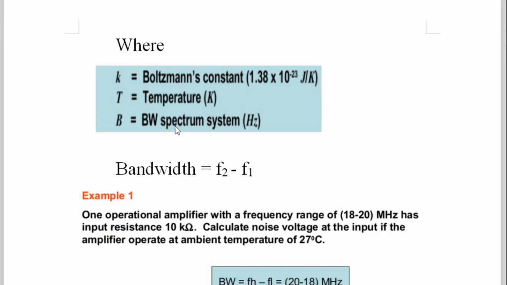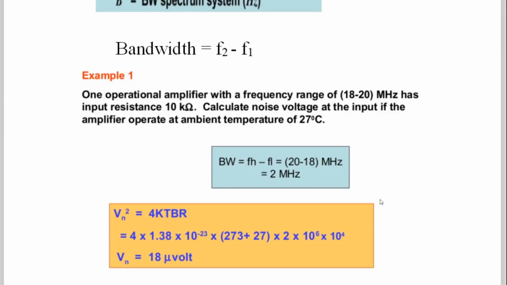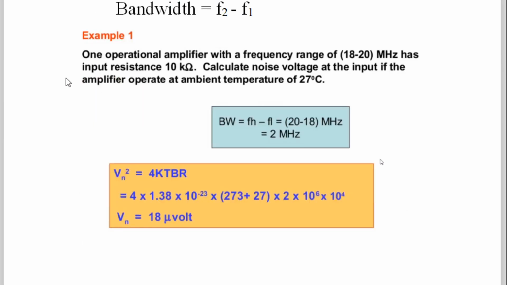B is the bandwidth of the spectrum system, and bandwidth is nothing but F2 minus F1. Suppose the communication channel has two signals at 84 megahertz and 100 megahertz. Then 100 minus 84 megahertz is your bandwidth, F2 minus F1. Here we'll take one example immediately, and it is very simple. One operational amplifier has a frequency range of 18 to 20 megahertz, so the bandwidth will be 20 megahertz minus 18 megahertz, 2 megahertz.